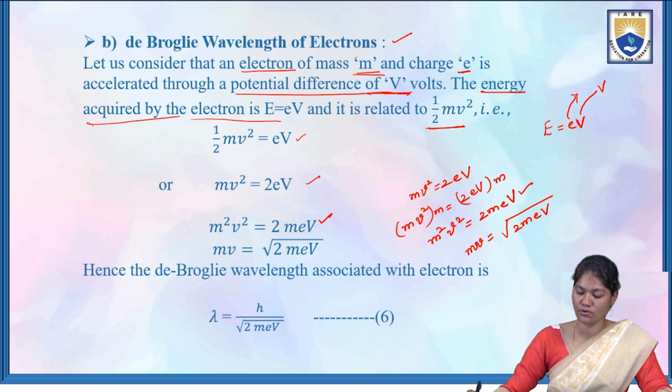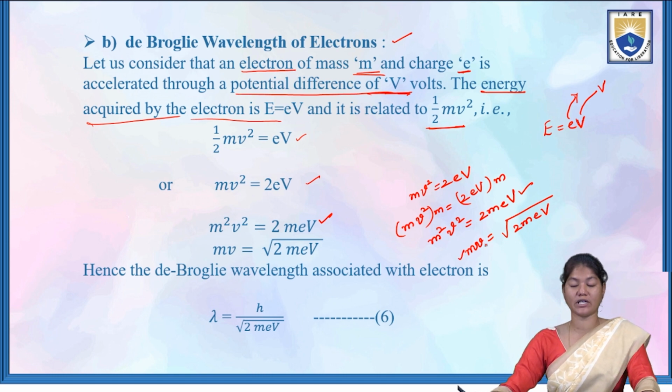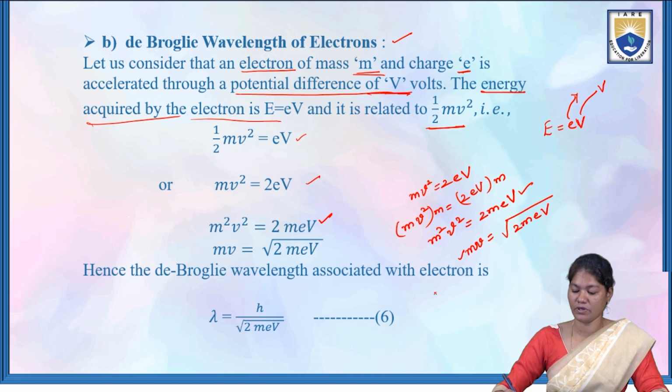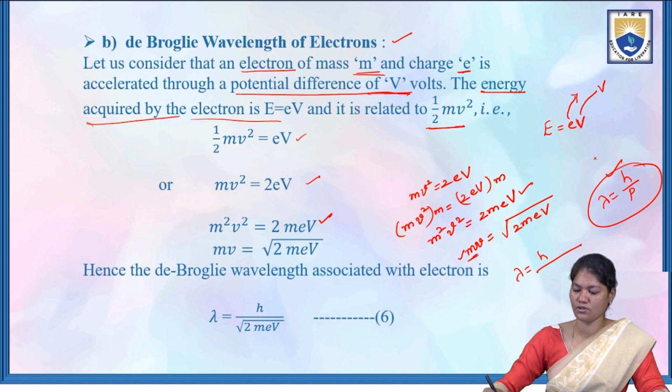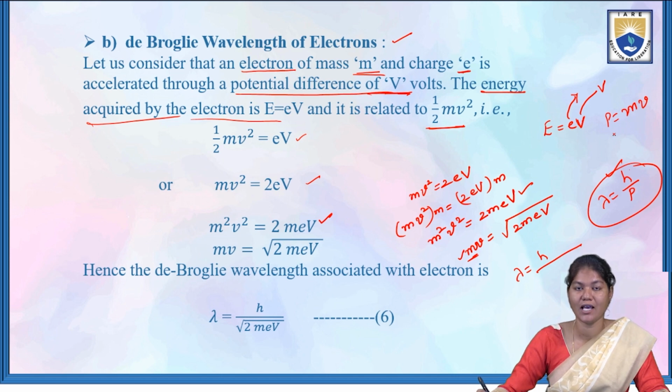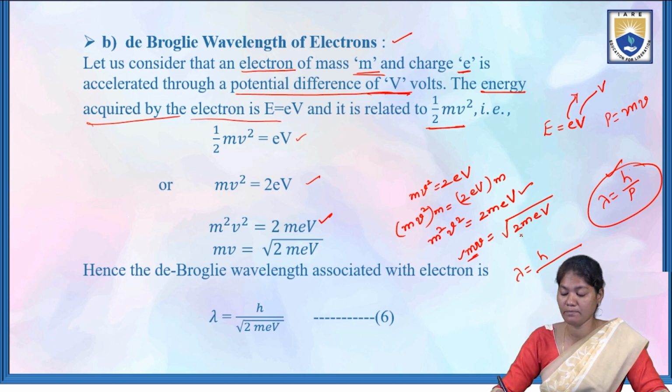So this is the momentum. Let's substitute this momentum in the de-Broglie wavelength equation, which is lambda is equal to h by p. P is equal to mv, which is nothing but momentum. So here the momentum of the electron P is equal to root of 2meV.